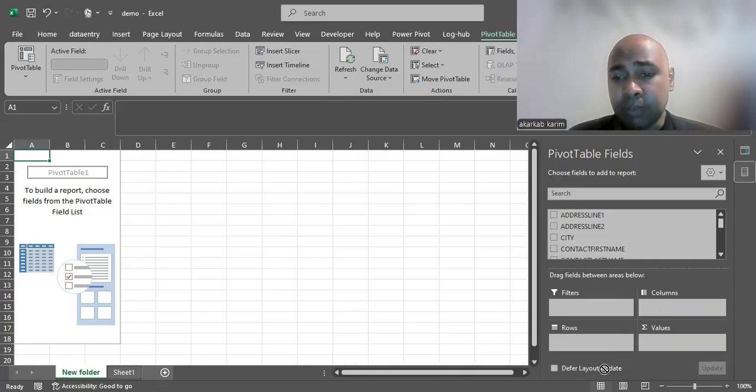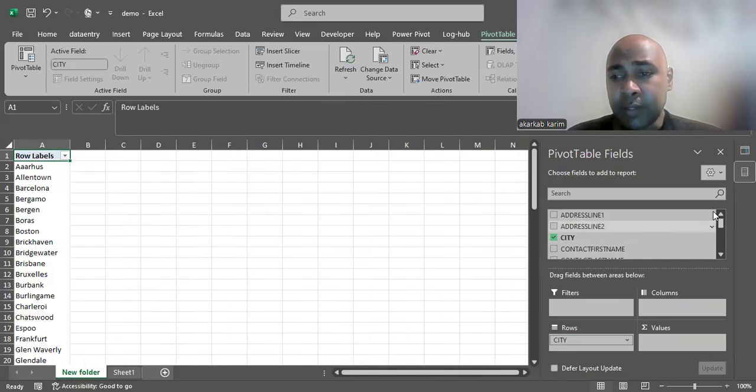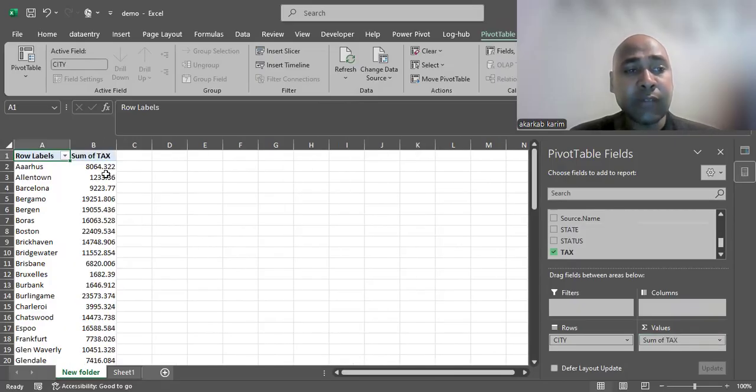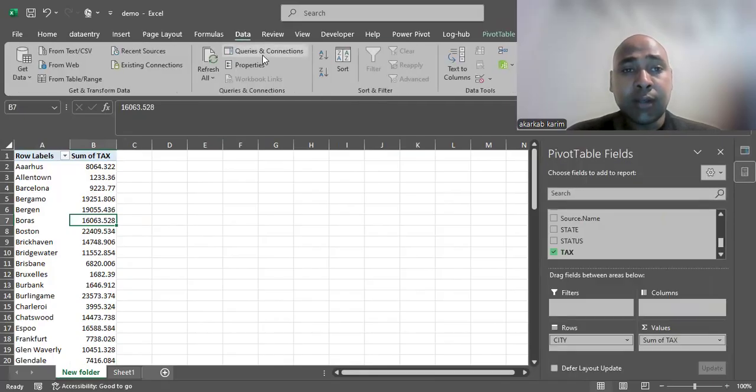So we have, for example, cities here, okay, and I will add, for example, taxes. Okay, how much tax do we have in each city? Okay, we are just going to sort it from big to small here. This is it. Madrid is the city that paid the most taxes.